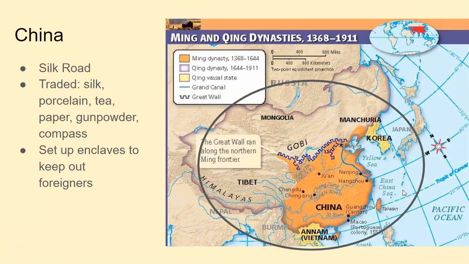So those were gunpowder empires. At the same time period, we also have China and Japan. So in China, remember, is the start of the Silk Road, and they're going to trade with Europe. They're going to trade silk, porcelain, tea, paper, gunpowder, compass, and it goes across Asia.